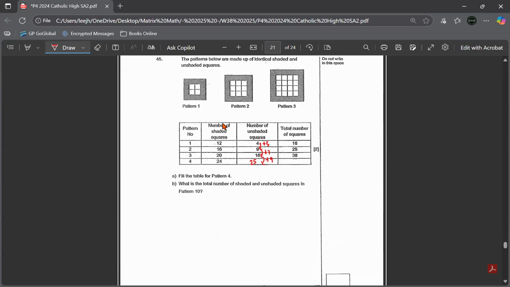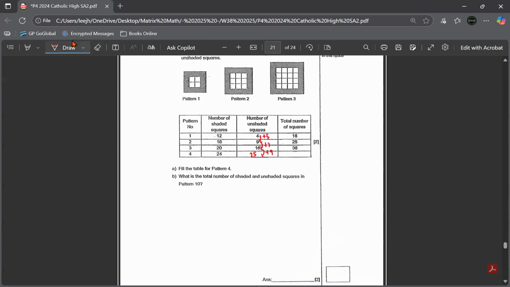The total number of squares, very easy. You just have to take, this is shaded, this is unshaded. Once you get this correct, you can get this correct. So 24 plus 25, you're right, 24 plus 25. Oh, not very nice, okay. So 24 plus 25, 49. Oh, yeah, I don't like this. Equal 49. Okay, this one actually your answer. You actually don't need to write. This one 49 can already, right?